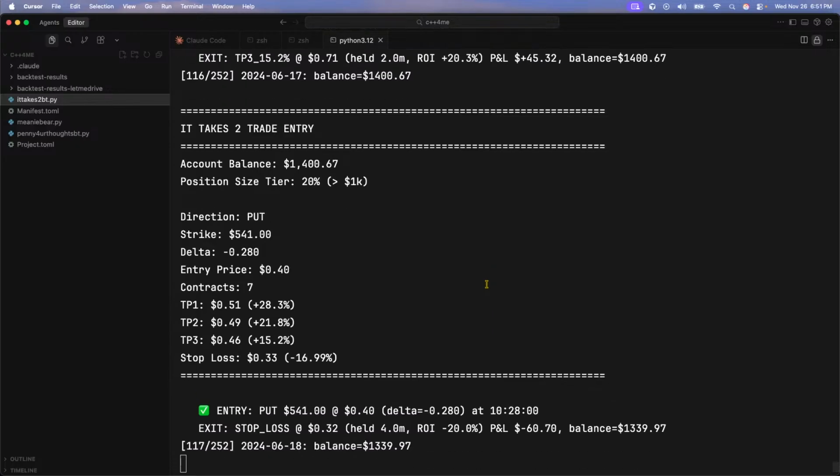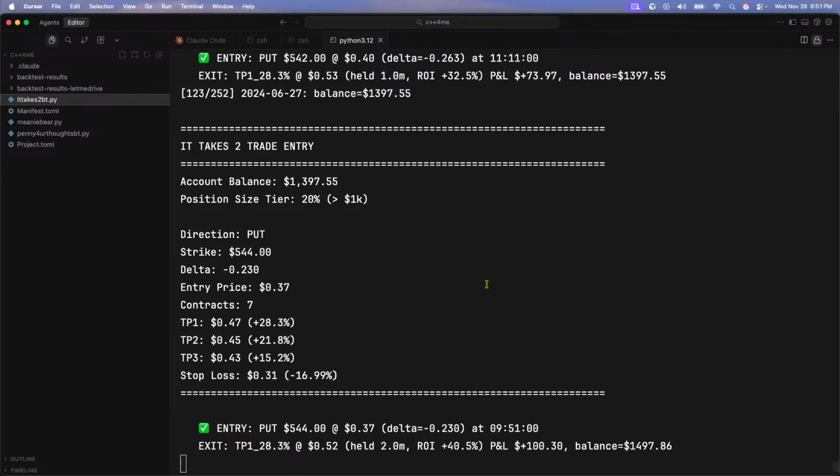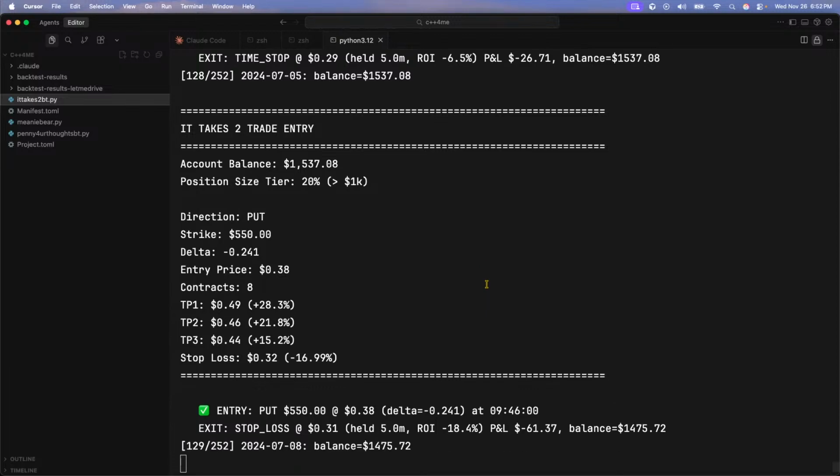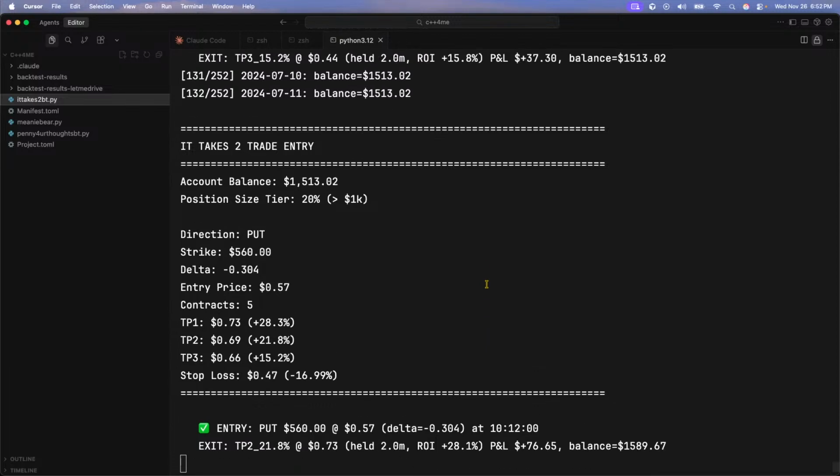It was like, oh, it's immediately reversing. So it's like, okay, you know what? Let's just bet the opposite and let's see what happens there. And it's looking like betting the opposite is working out in our favor. We're at $1,400 right now. All of our strategies start at $100.